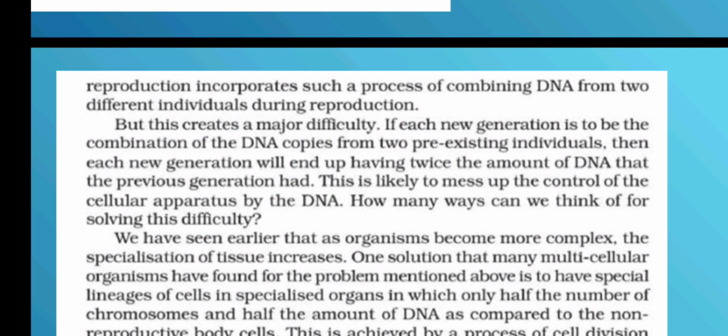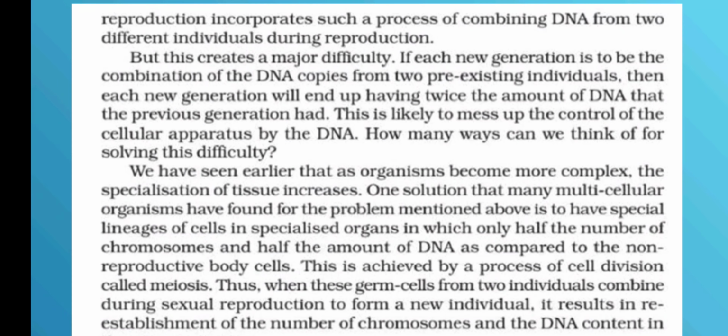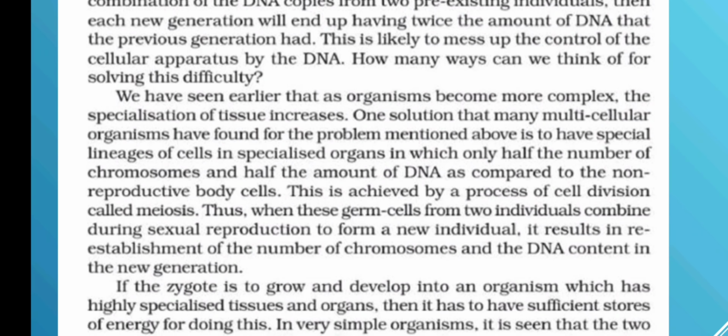So if the number is twice the amount of DNA, then it is very difficult. So we have seen earlier that as organisms become more complex, the specialization of the tissues increases. You can see there are different kinds of tissues. In class 9 you have studied about the different kinds of tissues which are present in a body.